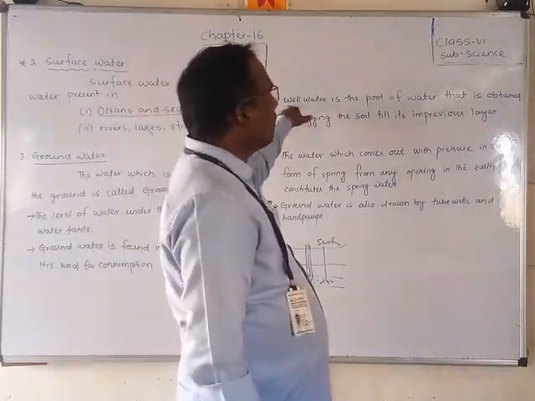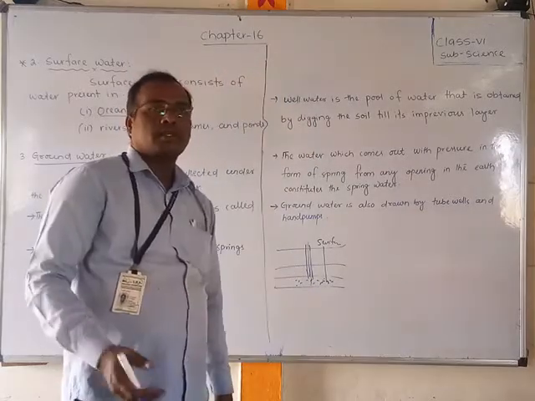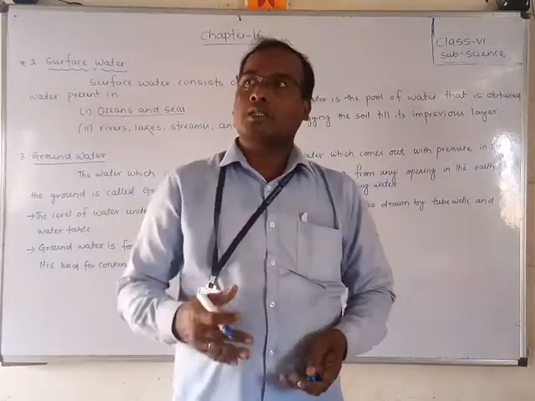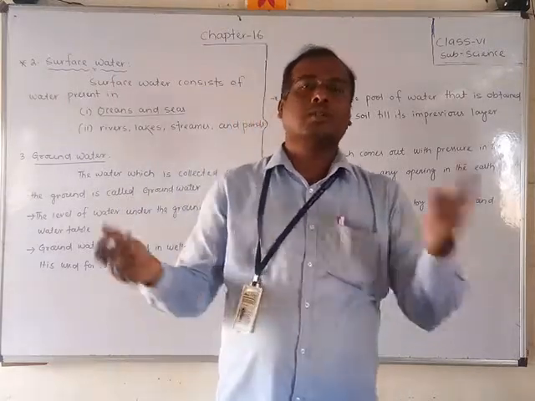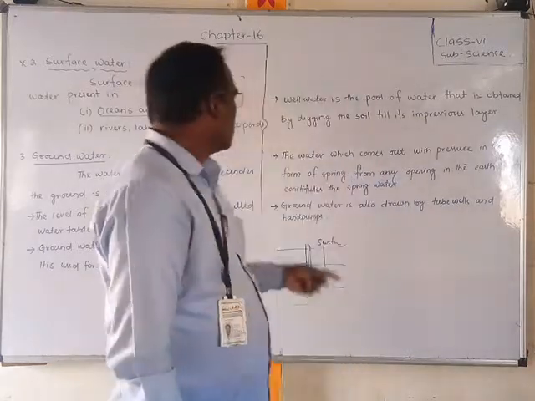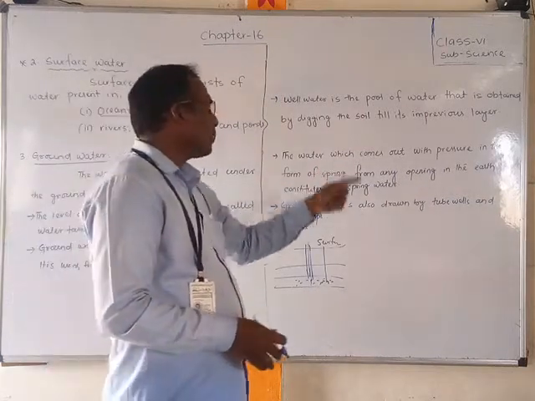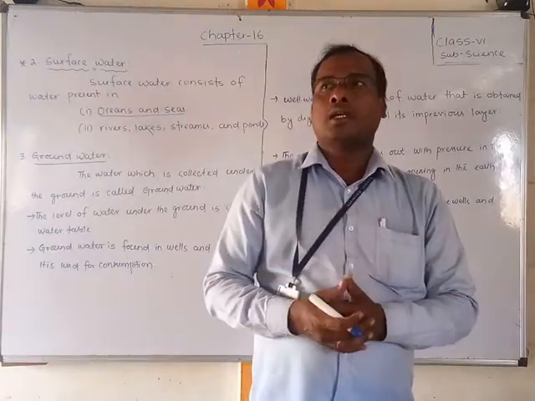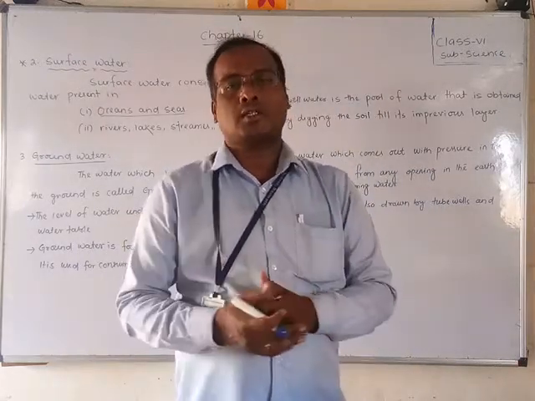Well water is the pool of water obtained by digging the soil till it reaches a pervious layer. A pervious layer means a layer where you should not get different gases or different liquids, like petroleum or other things. You have to dig up to that. The water which comes out with pressure in the form of a spring from any opening in the earth is the spring water. That means it overflows automatically like a stream; that is called a spring. Under the earth there is heavy pressure.